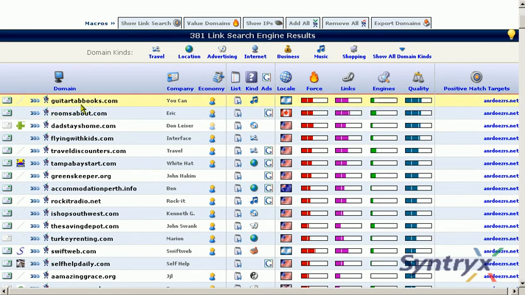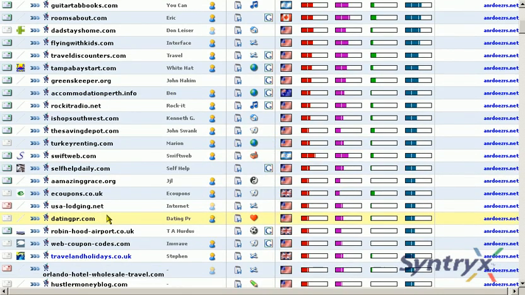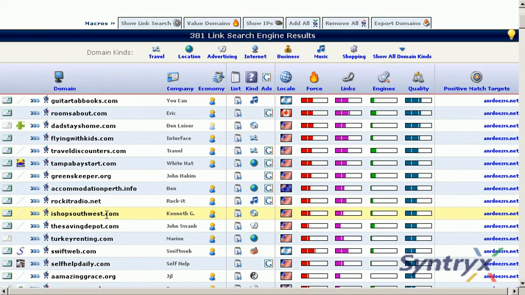Next we have the shopping cart icon. If we want to learn more about this domain, we can order what's called a domain dossier. You'll notice that some of these domains are in blue and some of them are in black. And when they're in blue, we have a domain dossier.